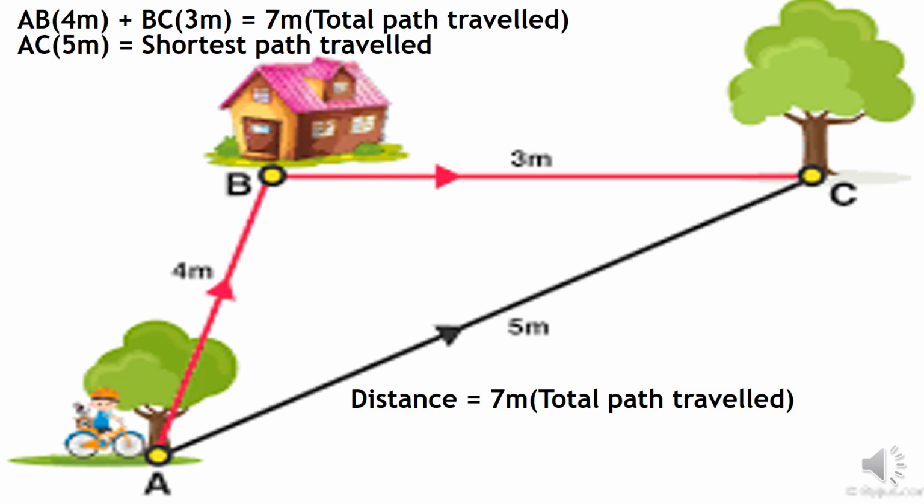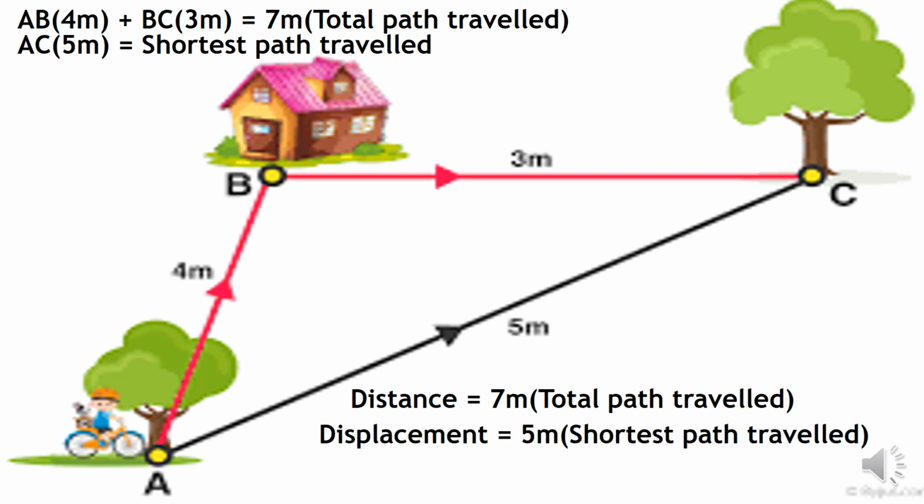So the distance is 7 meters, the total path travelled, and the displacement is 5 meters, the shortest path travelled. Total actual path is distance, and the shortest path, the shortest distance, is displacement.